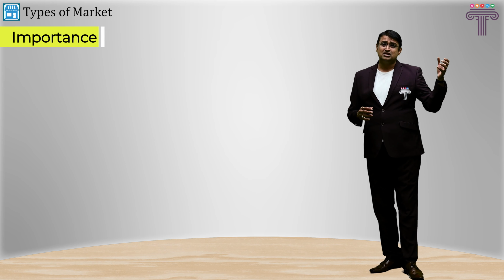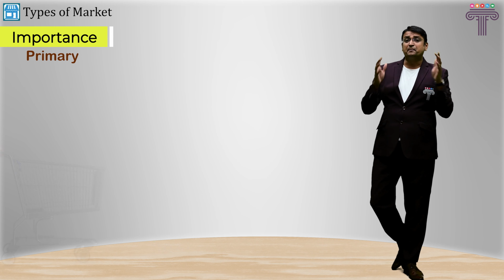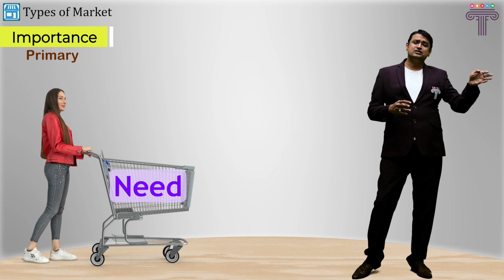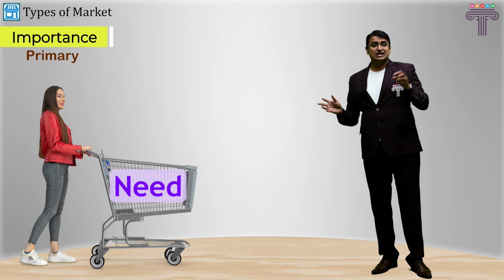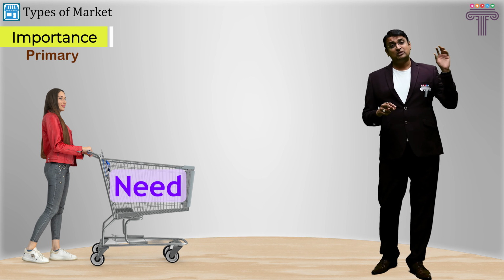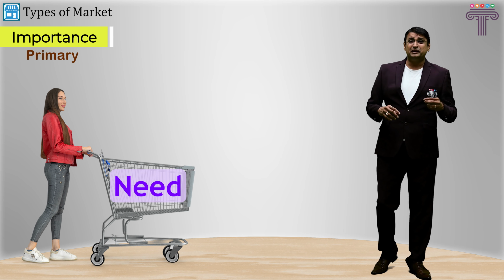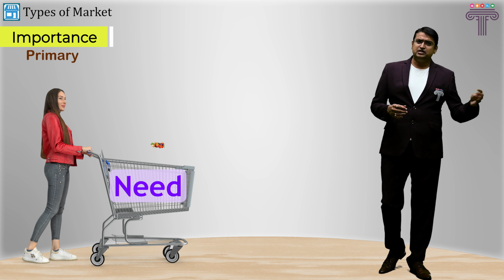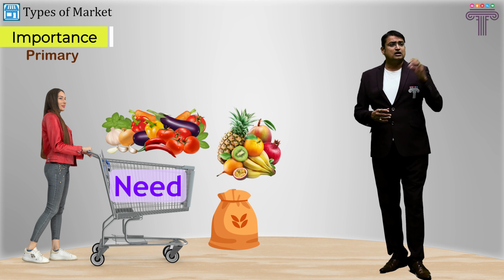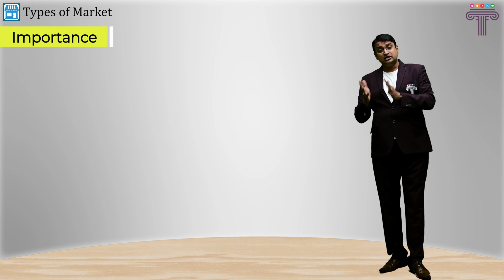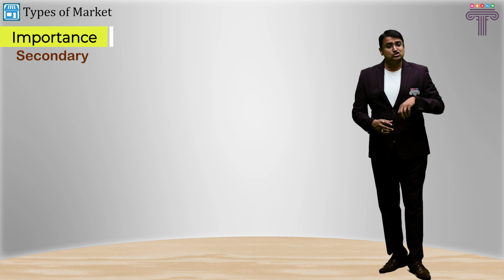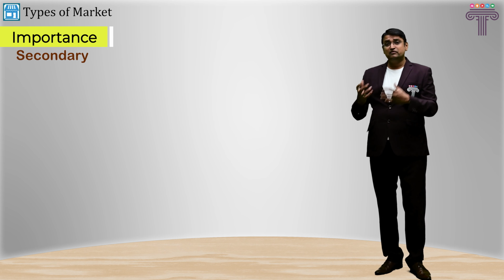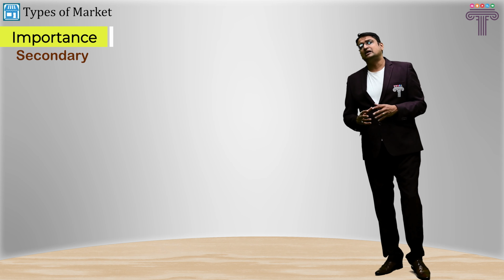As the name suggests, the primary market deals with the primary needs of the consumers. So goods and commodities which directly cater to the primary needs of the consumers are dealt with in it, and hence those markets are called primary markets. Typically, farm produce and forest produce like vegetables, fruits, grains come under the primary market. On the contrary, the secondary market is not as important as the primary market. They are important, but they are not so directly relevant to the public at large.